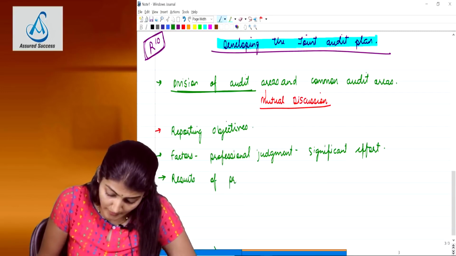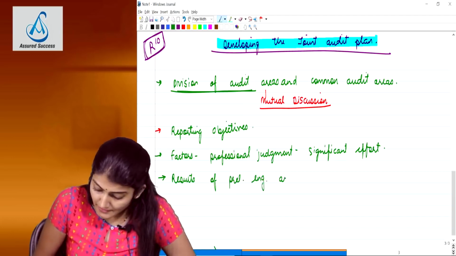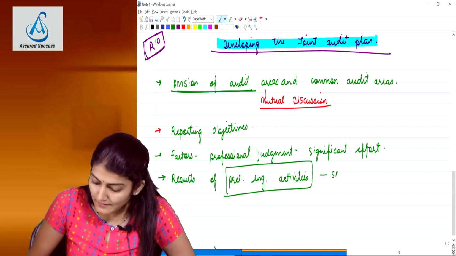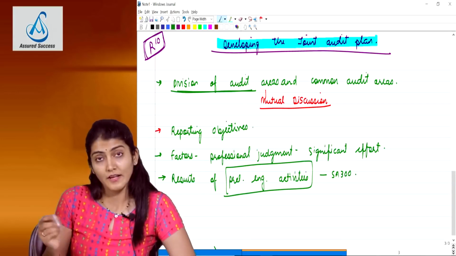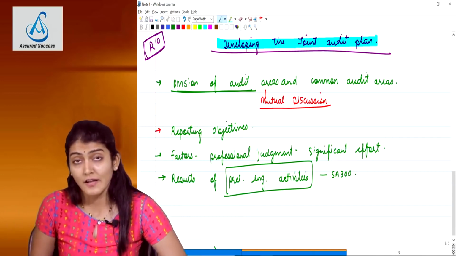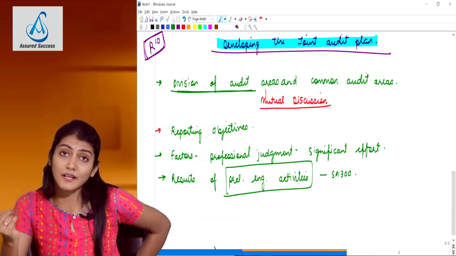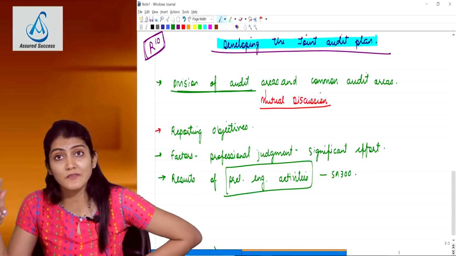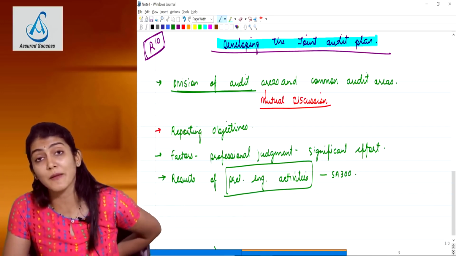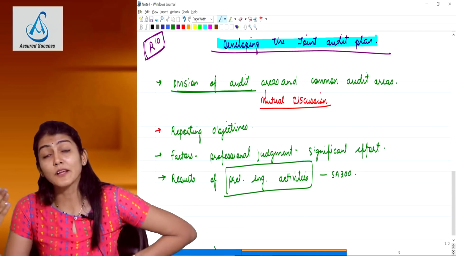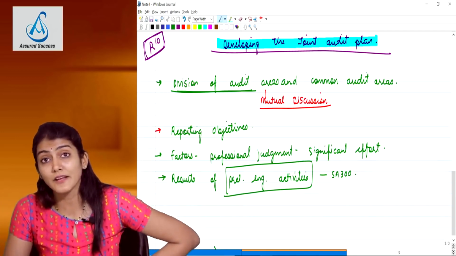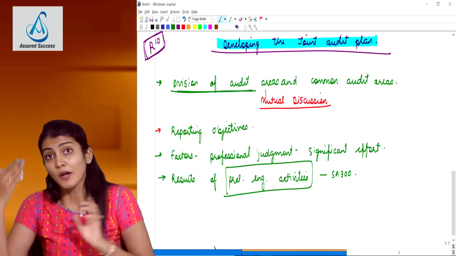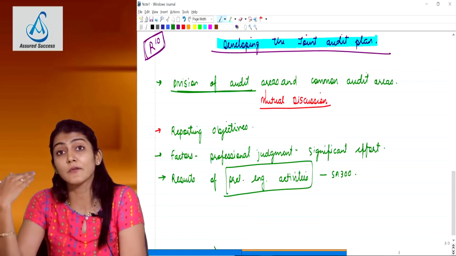Preliminary engagement activities, if you know that, it is discussed in SA 300, planning and audit of financial statements. In both an initial audit engagement and a recurring audit engagement, the engagement letter is to be issued in accordance with SA 210, preliminary work before you start preparing an audit plan. Second one, whether you can comply with the ethical requirements including independence. Third one, for a recurring audit, continuance of the client relationship. For an initial audit, the acceptance of the client relationship.